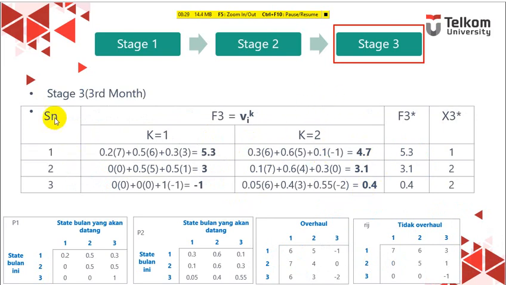So we can see here that if our condition is 1, and then we do not overhaul, our revenue will be 5.3. But if we do overhaul, our revenue will be 4.7. But if our condition is 2, not overhaul revenue will be 3, and if doing overhaul, the revenue will be 3.1.